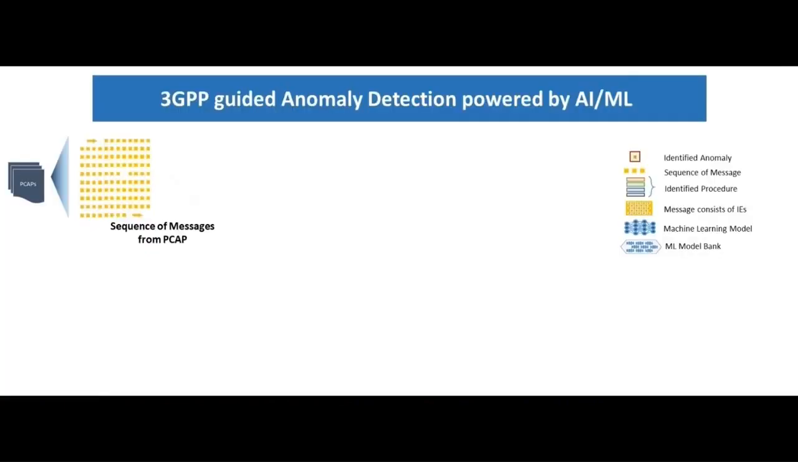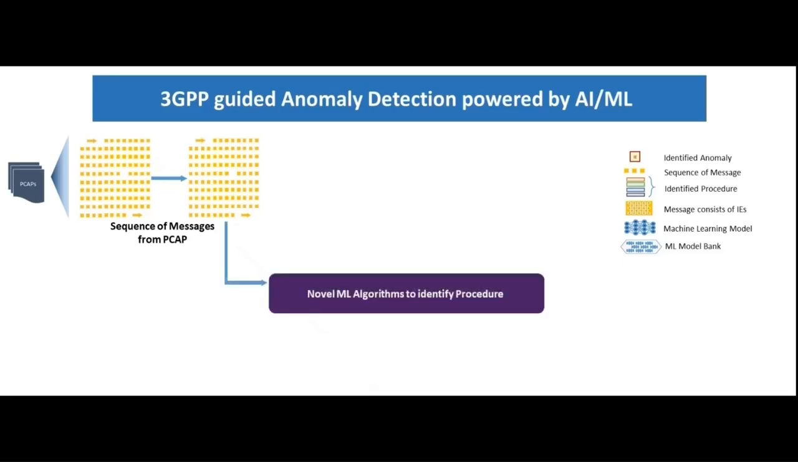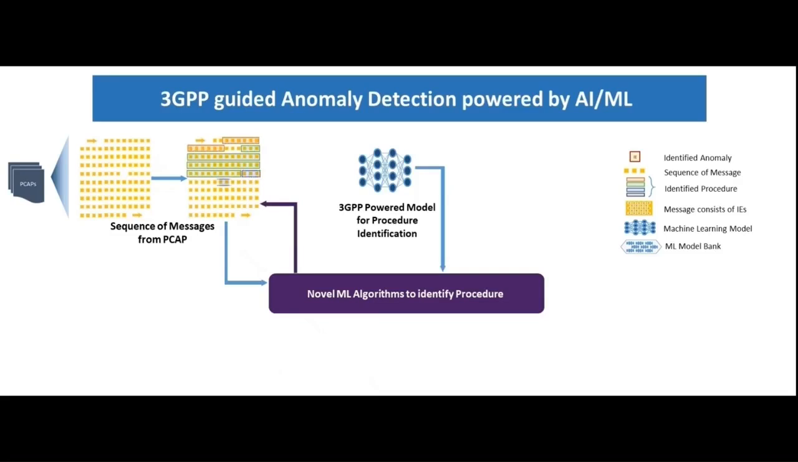Let's first understand what is an anomaly. An anomaly is any out of the ordinary behavior in the network. Given an artifact like packet capture from network at a specific point in time, Abbott AI will extract the sequence of messages from the TCP dump. Next, it will use a novel sequencing algorithm with a 3GPP powered model for procedure identification.